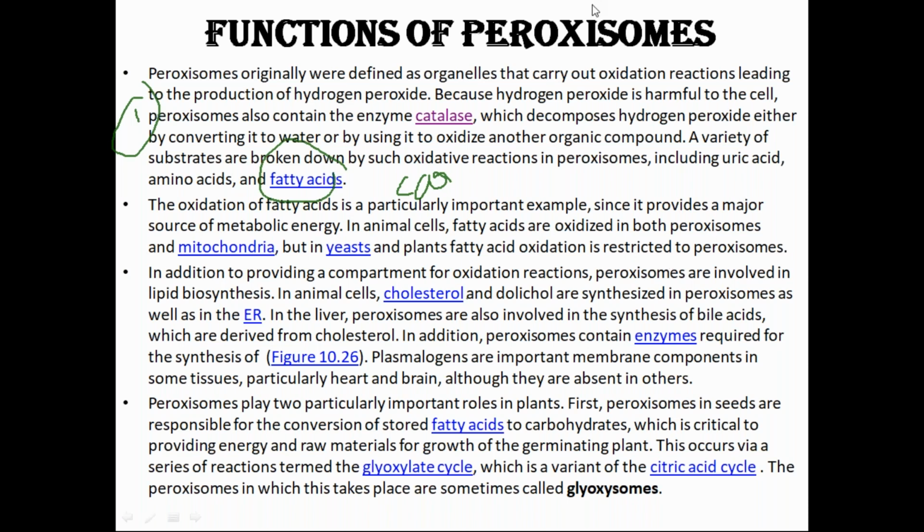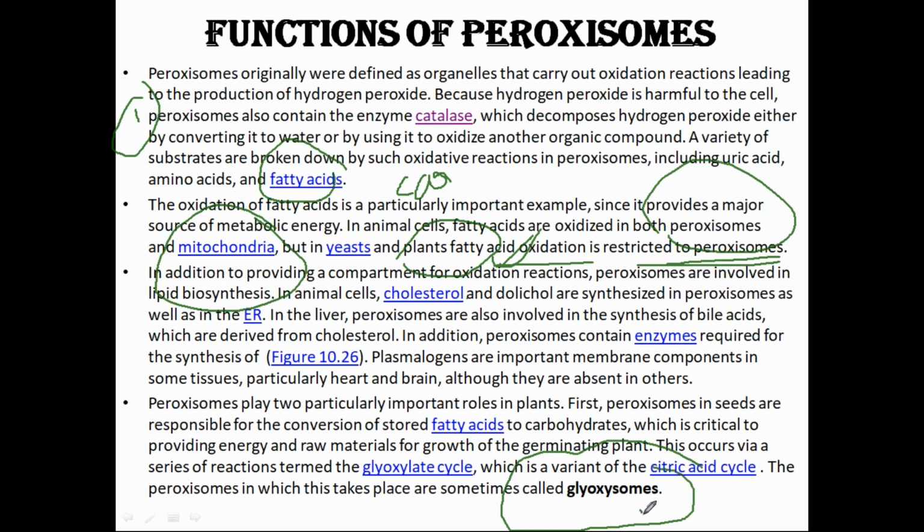oxidized in the peroxisome. Now there is one more organelle where it is oxidized: the mitochondria also. But in plants, fatty acid oxidation is restricted only to the peroxisome. So in humans it is both peroxisomes and mitochondria, but in plants a specialized function is there. Since plants have this specialized function, the peroxisomes doing this fatty acid oxidation are called glyoxysomes.